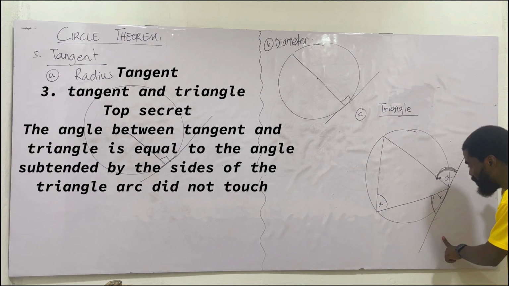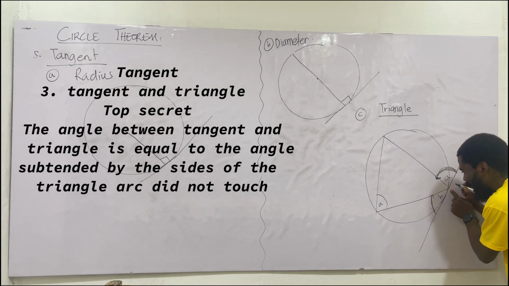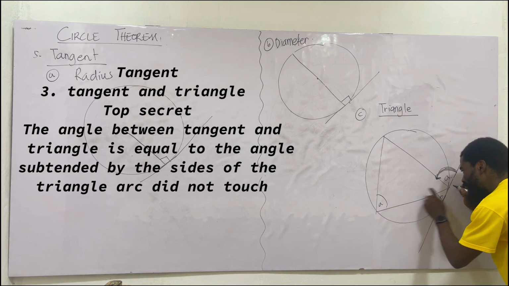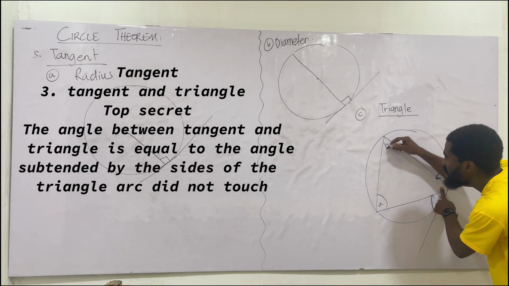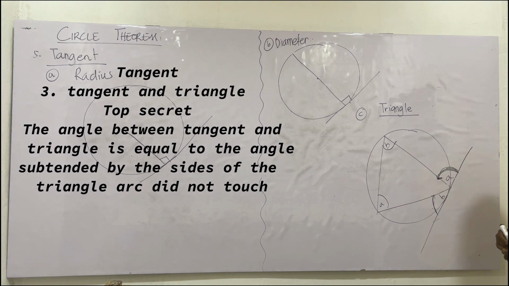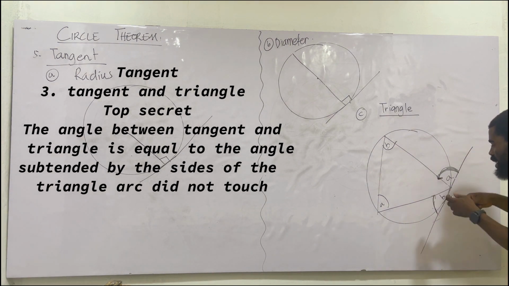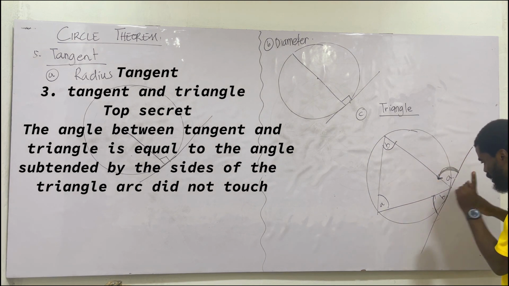So if the angle here is B, look at the angle, the arc is touching this line. Hence, the angle cannot be here, cannot be there, but it will be here, because this arc is not touching this line. Still makes a little bit of sense? Oh, you don't get it? Yeah, it makes sense. So what I'm trying to say here is the last thing, then we end for